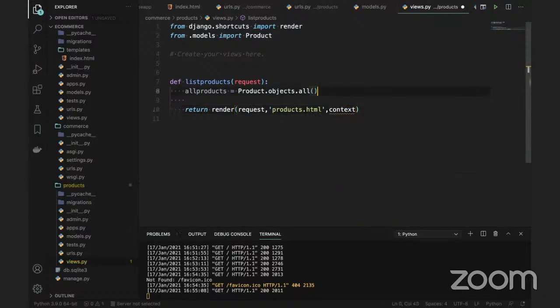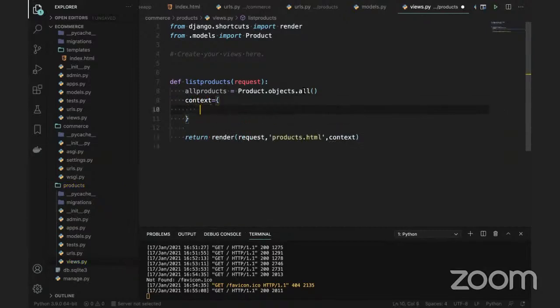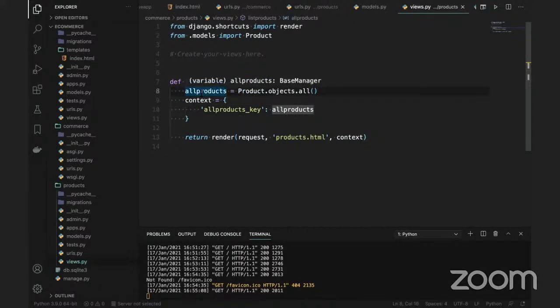The context is nothing but we need to send a dictionary object here. Say that the context is all products. This all products is the key. This key is what we are assigning. So this function, basically what we are doing, right? We are bringing the data from the database. That data we are assigning to all the products, guys.